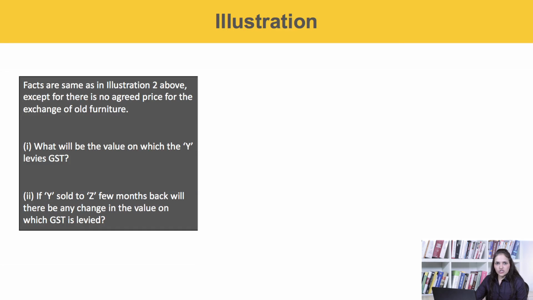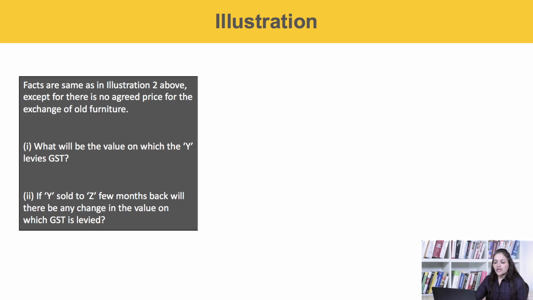Facts are the same as in illustration 2, except there is no agreed price for the exchange of old furniture. So what will be the value on which Y will charge GST? Where either the open market value or the sum total of consideration is not determinable, then the value of goods of like kind and quality would be the substitute value for charging GST. Hence, Y will charge GST on 70,000.